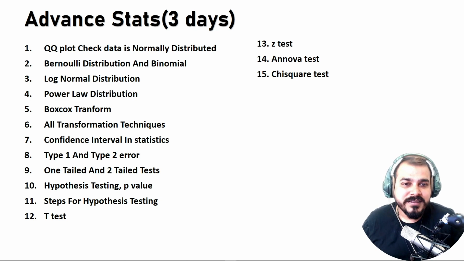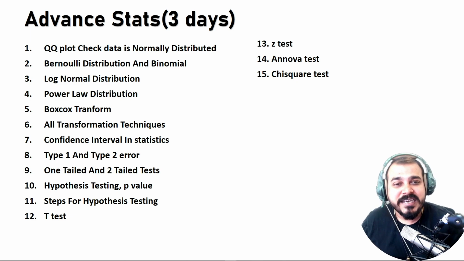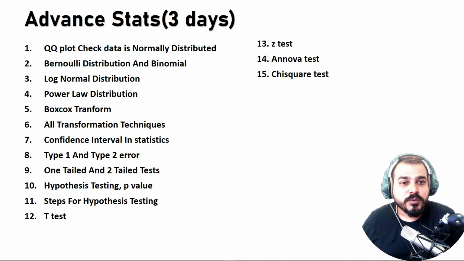And then we have confidence interval, then we have type 1, type 2 error. Here is where your main inferential statistics comes into the picture. What is one tail, two tail test, what is hypothesis testing, p-value, steps for hypothesis testing. There are different types of hypothesis testing, and the most important ones are t-test, z-test, ANOVA, chi-square.